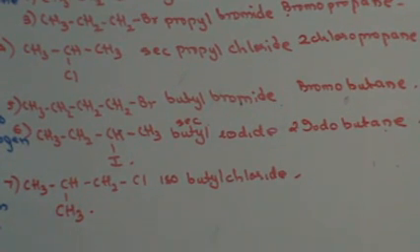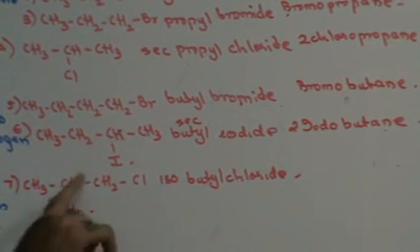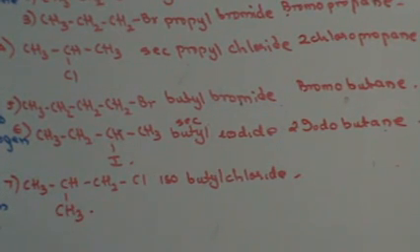Now, when you are doing the IUPAC name, you have to first find the primary chain. Which is the primary chain? The chain that contains the maximum carbon atoms is called the primary chain. That means the straight chain here is going to be the primary chain. The straight chain contains three carbon atoms, therefore that will be propane. Right? Chlorine is attached to the first carbon atom, therefore this will be 1-chloropropane.